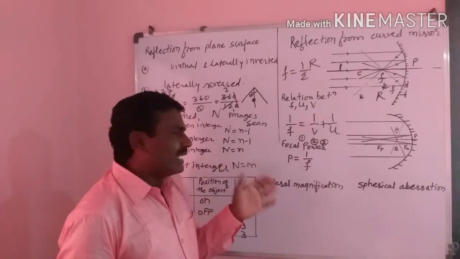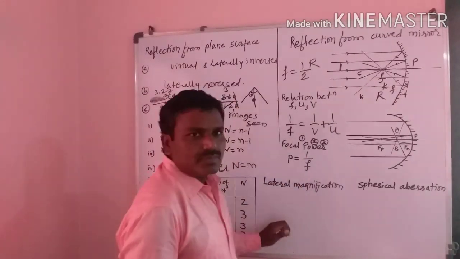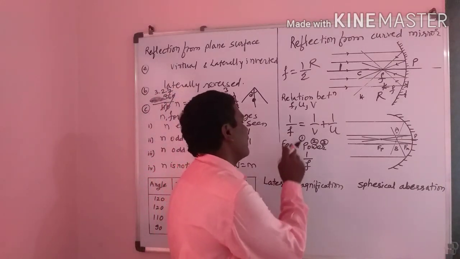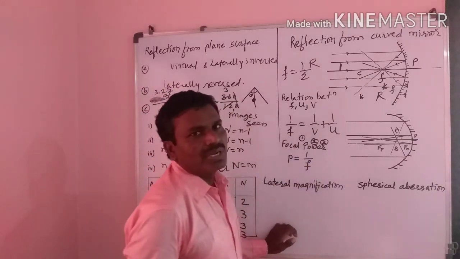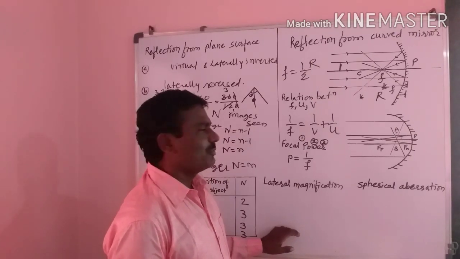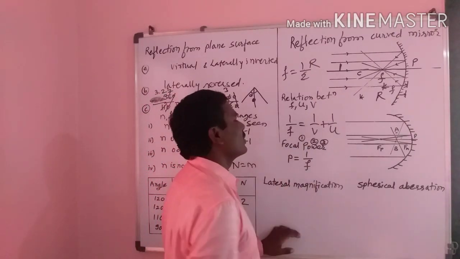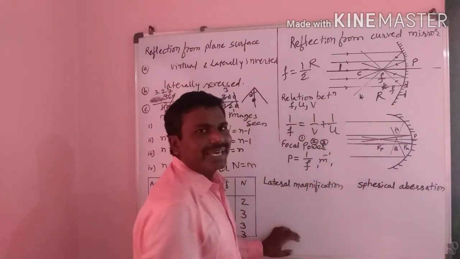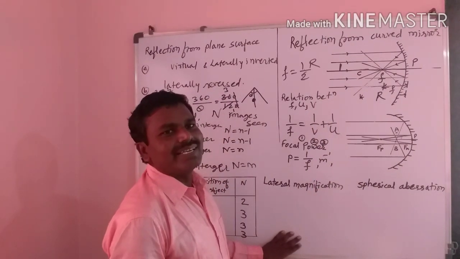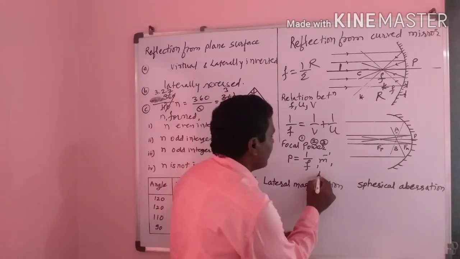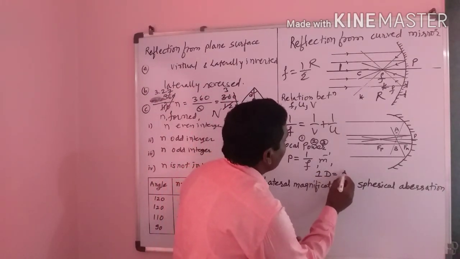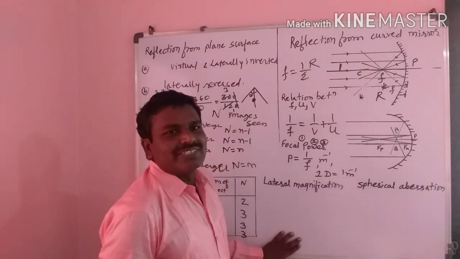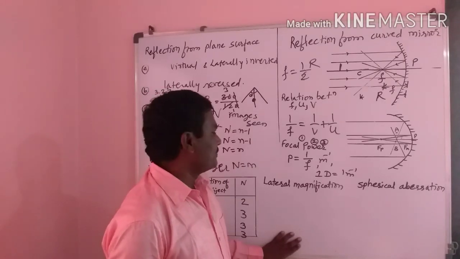When we study this converging and diverging ability, it is called focal power, and P is equal to 1/f, the reciprocal of focal length. Its unit is meter inverse. It is also called the diopter, named after a scientist: 1 diopter, 1 D is equal to 1 meter inverse. This is the SI unit for focal power.